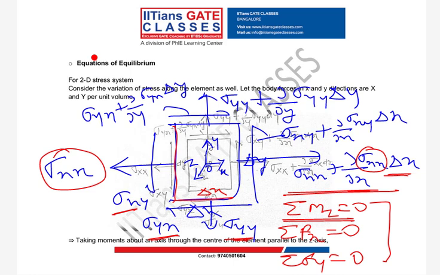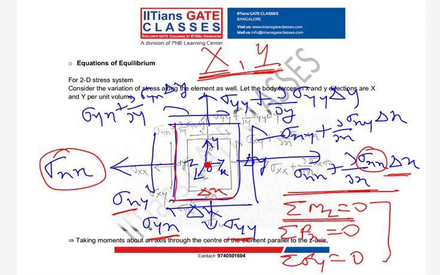So for this problem, capital X and capital Y are my body forces per unit volume in X and Y direction, and these will pass through my point O, because O is your centroid or center of gravity here.